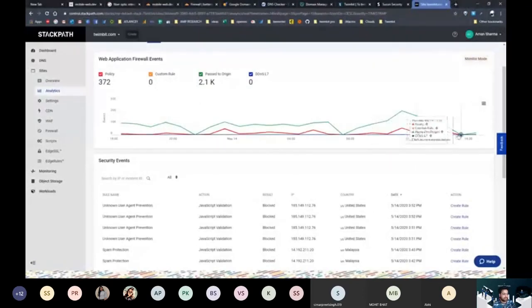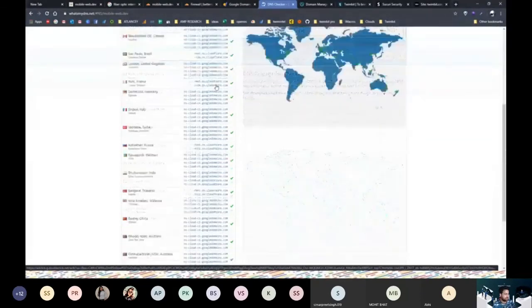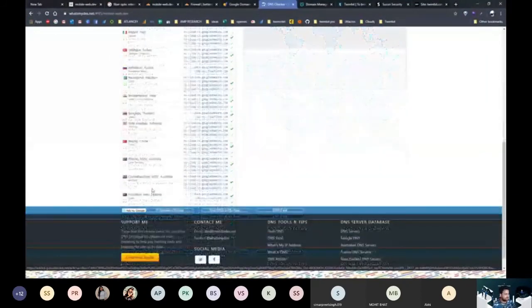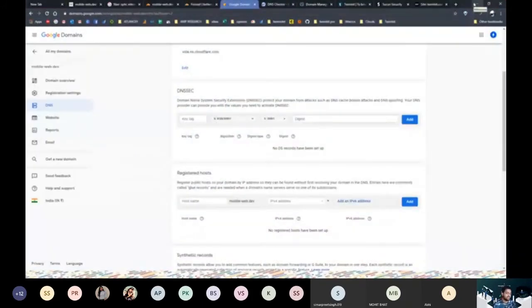And these are the blocked requests, and these are the passed requests. So pretty good over there. Let's see if our DNS is propagated. Still no, but now we have more countries. Our website has reached Brazil. Yeah, that would go on for a couple of minutes. This is pretty interesting stuff.